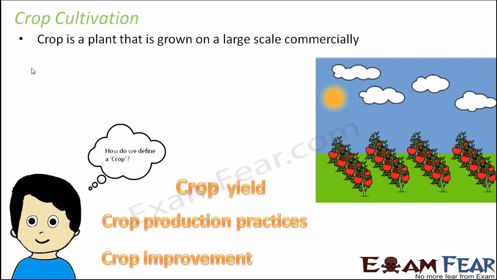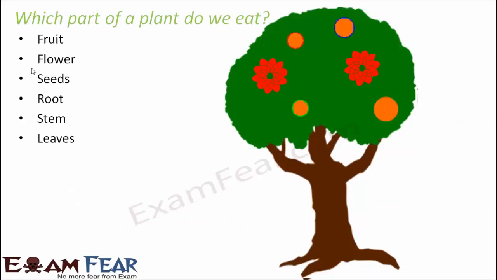We also talk about crop improvement: how can we improve the quality of crops? Because these are the crops which are going to provide nutrients to our body, so we need to ensure that the quality is maintained. This is where we get the fruits, vegetables, and cereals, whatever we eat in our diet.